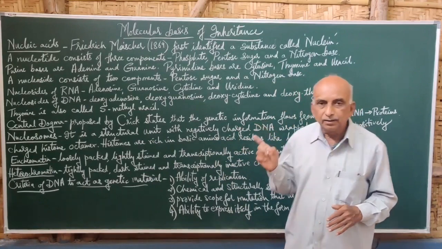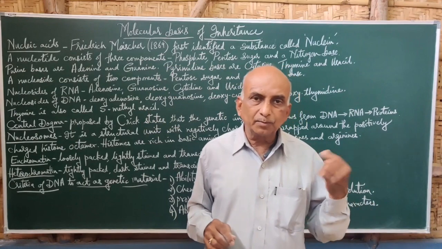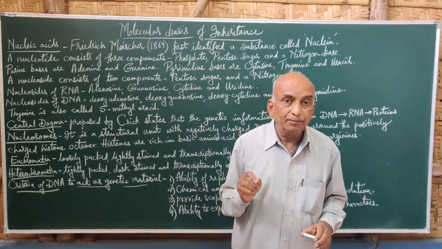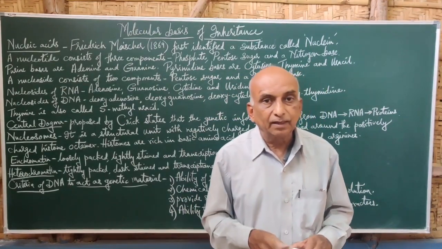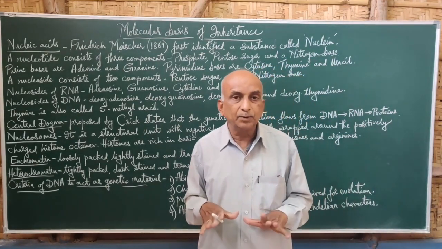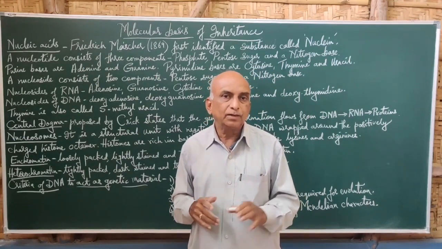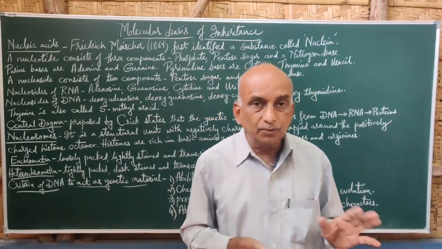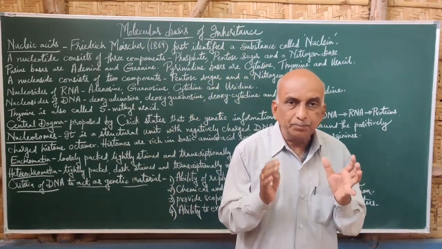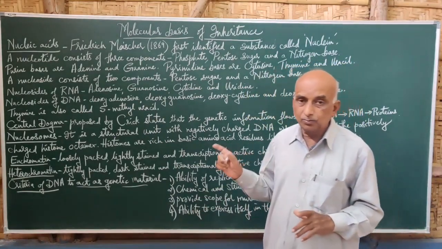Of course, the chromatin becomes chromosomes during cell division. The question arises whether the proteins and this DNA are equally distributed, or whether they have a particular pattern of distribution. That was studied by a scientist called Roger Kornberg, who described nucleosomes. That means how the proteins and DNA are arranged and distributed in the chromatin or chromosomes.